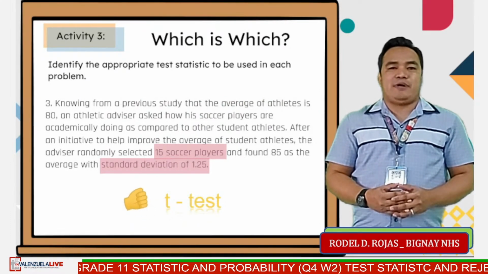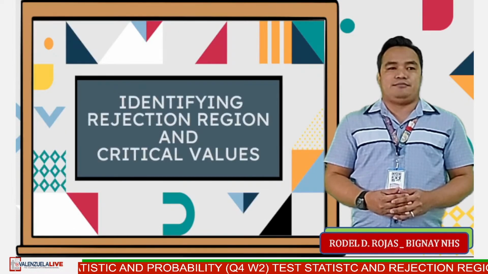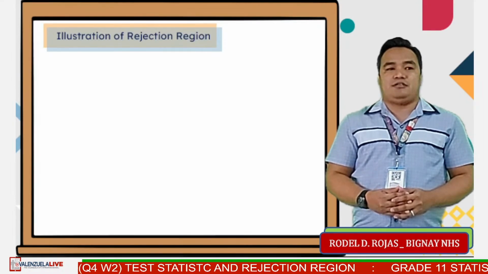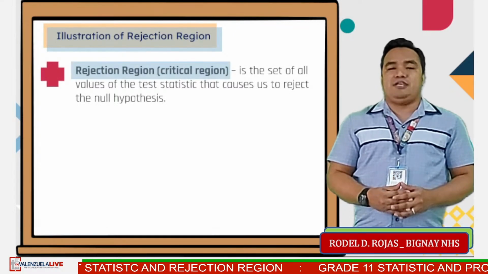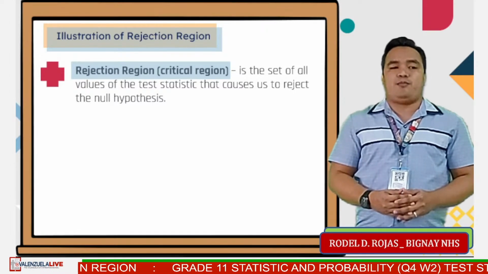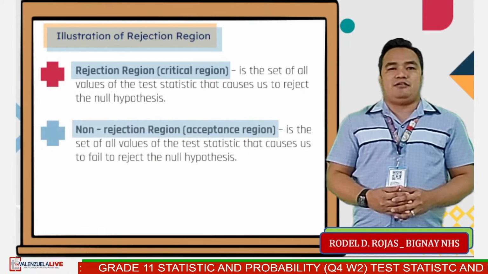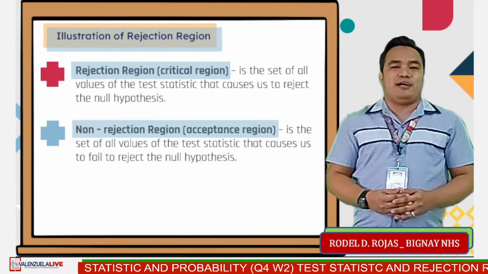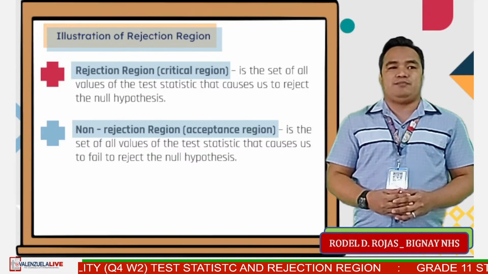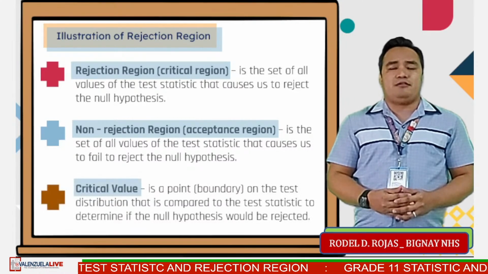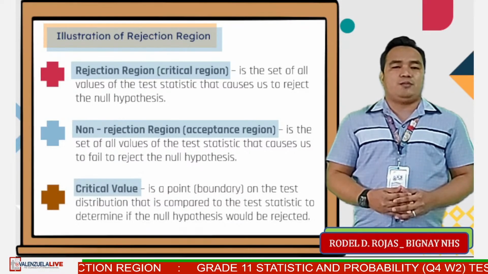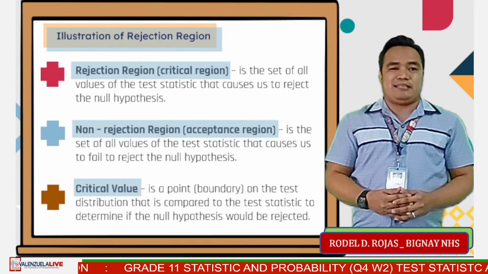Next lesson is identifying the rejection region and critical values. Let us define the following terms in illustration of rejection region. Rejection region or critical region is the set of all values of the test statistic that causes us to reject the null hypothesis. Non-rejection region or acceptance region is the set of all values of the test statistic that causes us to fail to reject the null hypothesis. Critical value is a point or boundary on the test distribution that is compared to the test statistic to determine if the null hypothesis would be rejected.